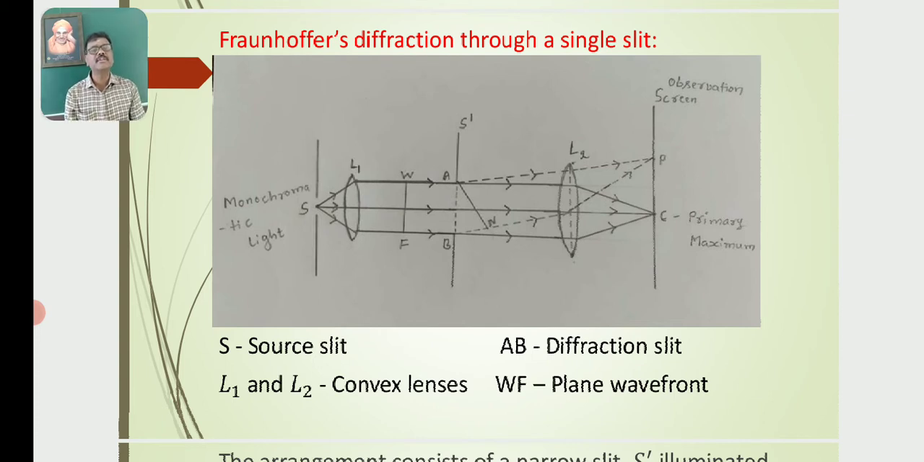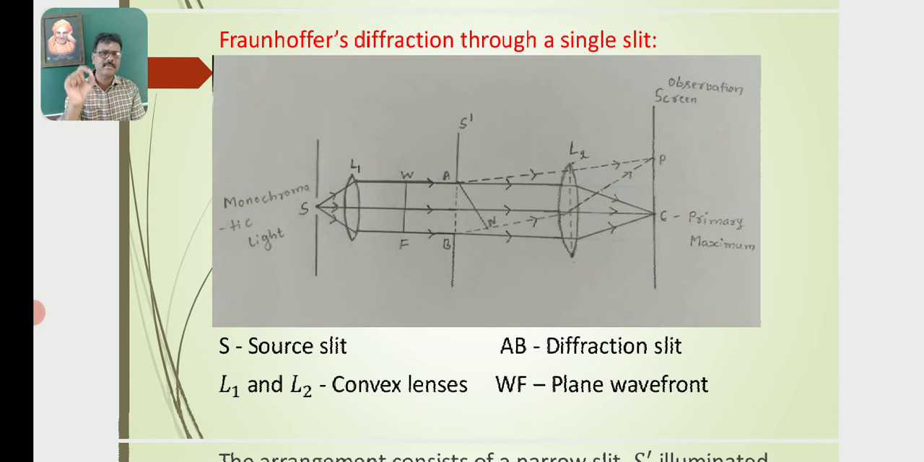Similarly, let P be another point on the screen where two refracted rays meet, such that alternating bright and dark fringes are obtained on the screen, where C is the central bright fringe, the so-called primary maximum, surrounded by the alternating minima and maxima, secondary minima and secondary maxima.